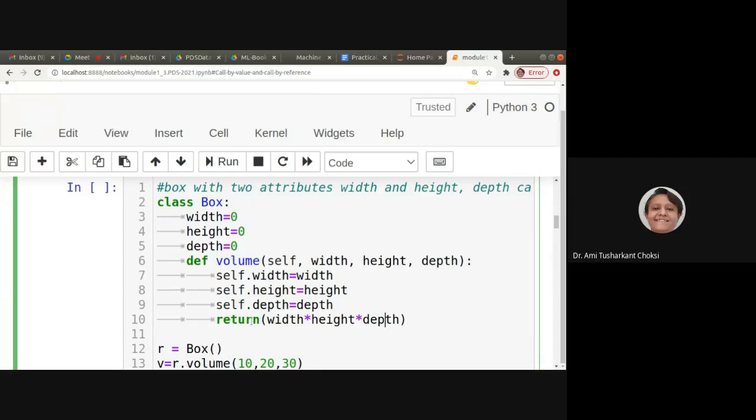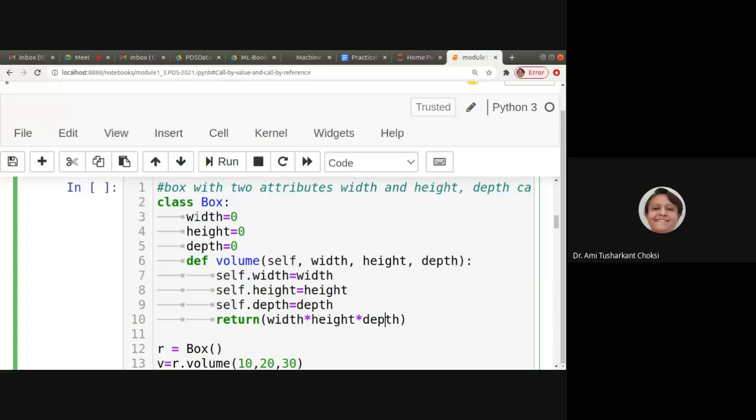So what we have done is very simple. We are having one function wherein we have passed three parameters. We have assigned the values which are being passed to the class members, they are self.width, self.height, self.depth. And then we are calculating the volume and returning it back. Nothing more than that, right?